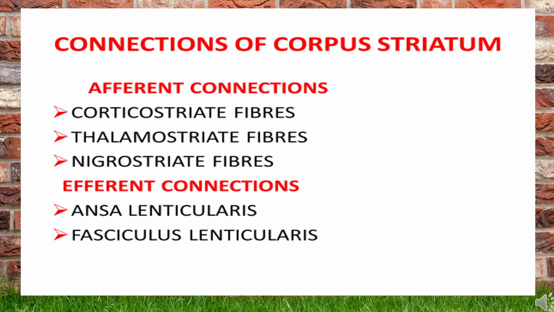The efferent connections are the ansa lenticularis and the fasciculus lenticularis. Ansa lenticularis is a very ancient nomenclature. The fibers from the lentiform nucleus to the thalamus are named the ansa lenticularis. Wherever ansa is named, there will be a loop or curved passage of the fibers. Fasciculus lenticularis is the fibers passing from the globus pallidus internus to the thalamus. So these are the afferent and the efferent connections of the corpus striatum.